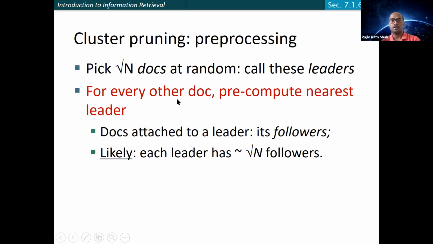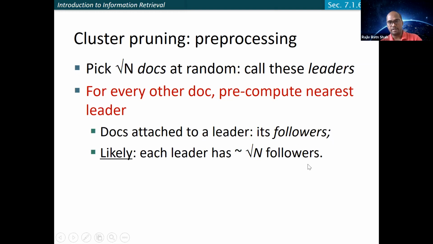For every other document, you can pre-compute these nearest neighbors while creating the index and save them at that time, so that at runtime, when you receive the query, after finding the leader you can simply get all those documents. The documents attached to a leader are called followers.